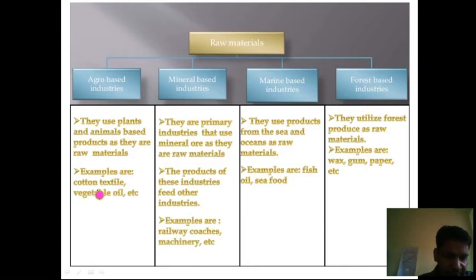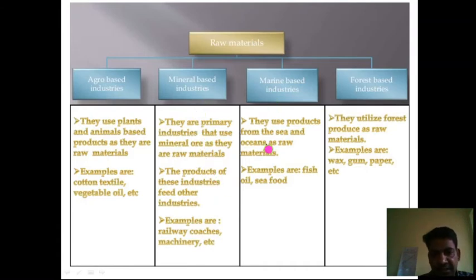here you can see the cotton textile industry, another is the vegetable oil industry. So these are the examples. Next is mineral based industry. Mineral based industry is primarily a primary industry, and it uses mineral ore as the raw material. The products of these industries feed other industries, for example railway coaches and machineries. These are examples of mineral based industry.